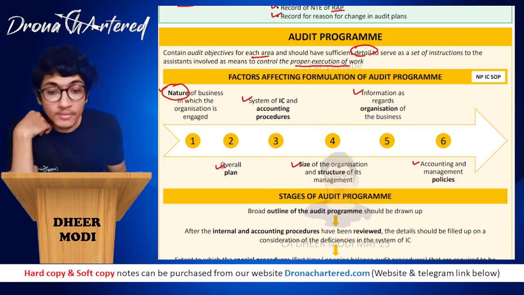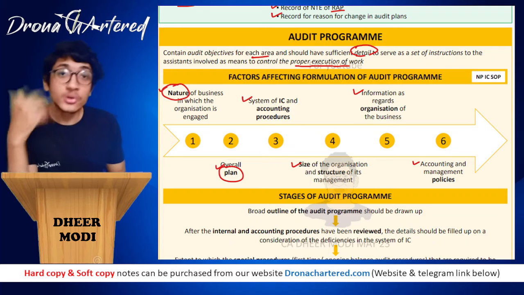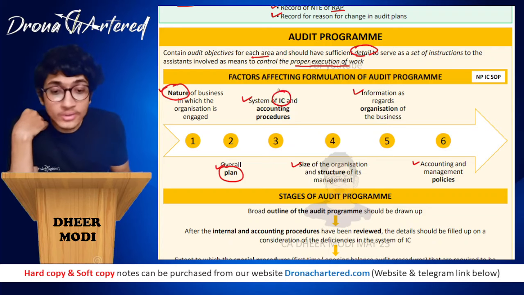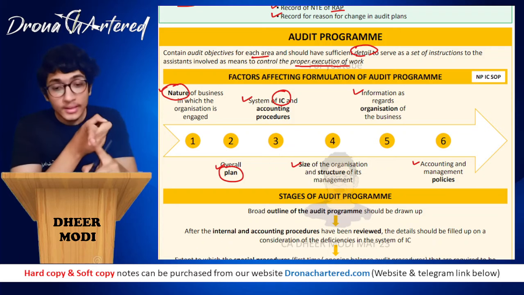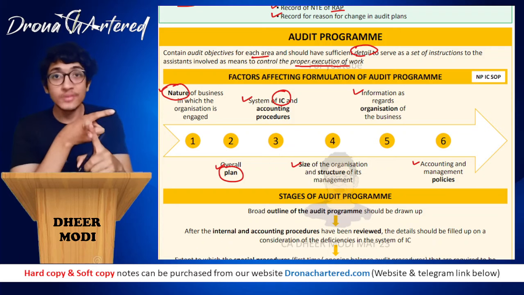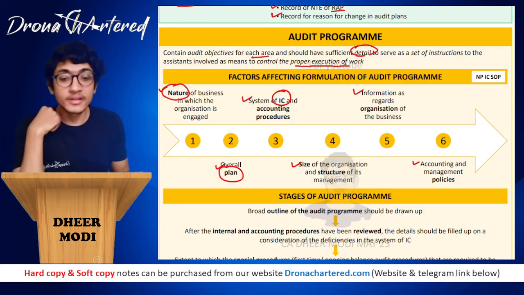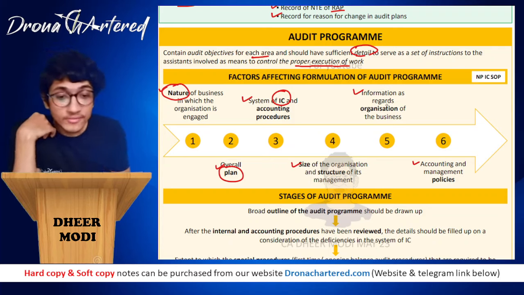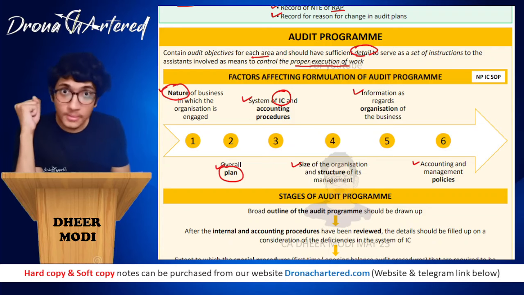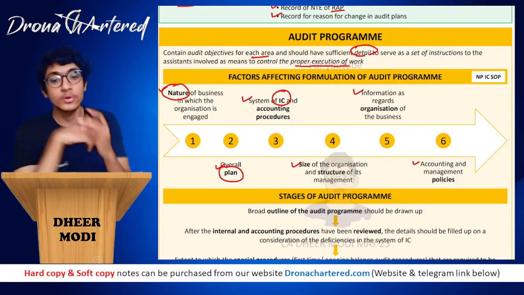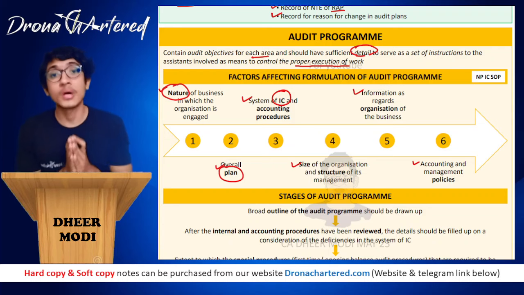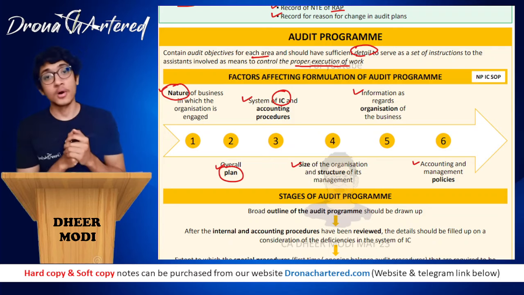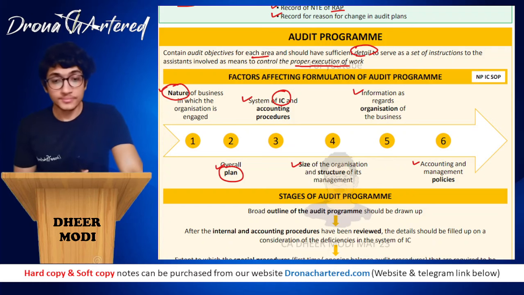Second, you have to determine what will be my plan. Third, you have to see what internal controls they have and what accounting procedures they follow. Fourth, you have to check the size of the organization and the structure of its management, that is, how the management is divided in the company. Then fifth is information with regards to organization of the business, so you have to understand the entire organization of the business. And sixth is accounting and management policy, that is, what accounting policies and management policies this auditee follows. Clear?